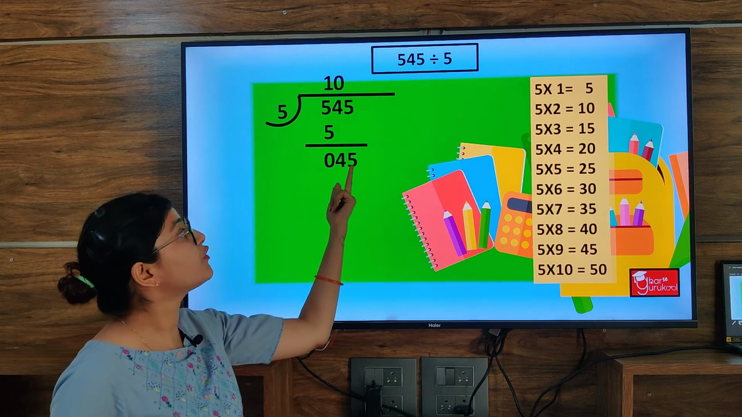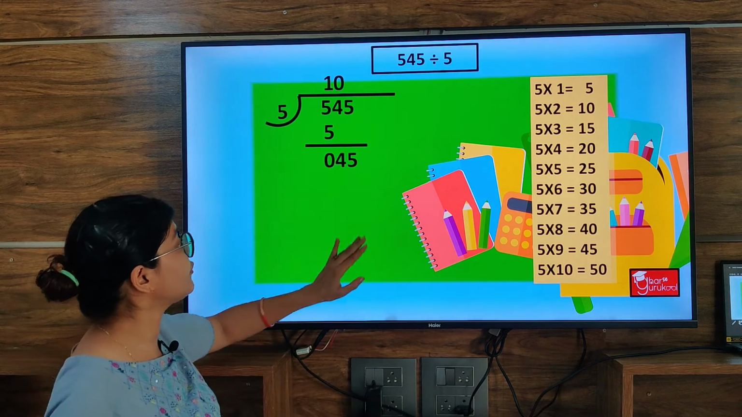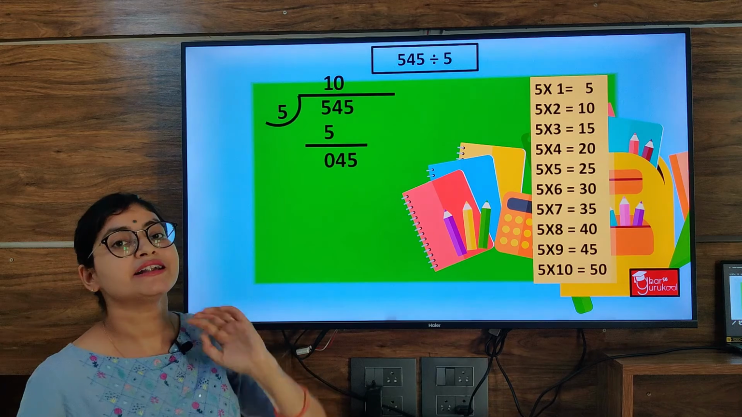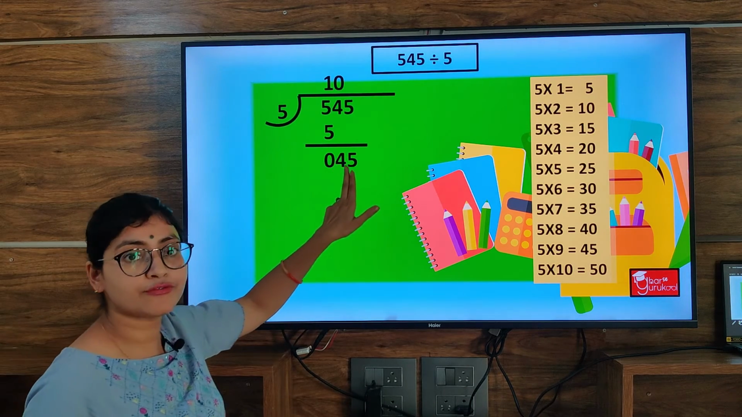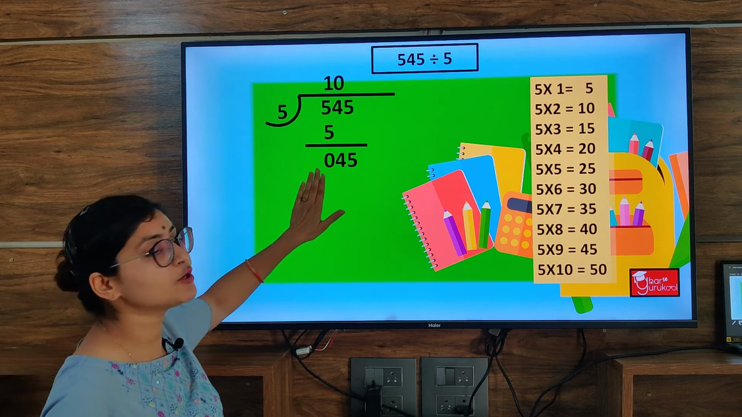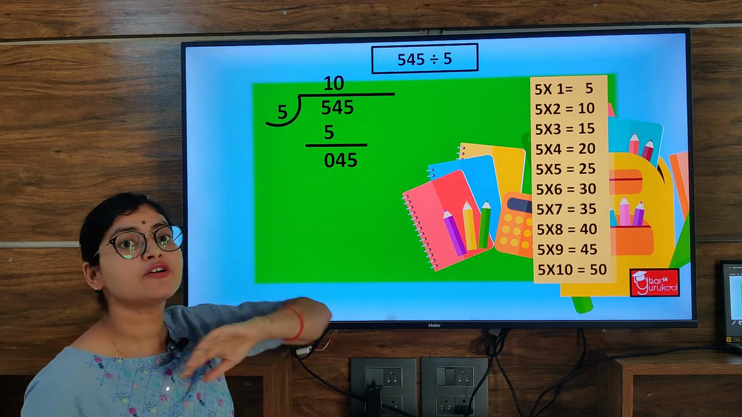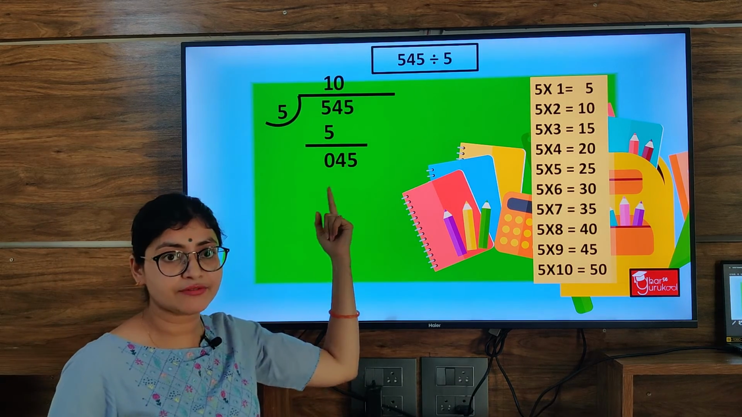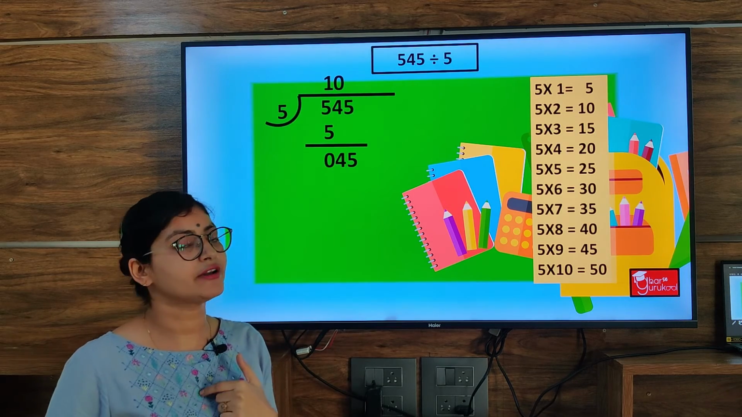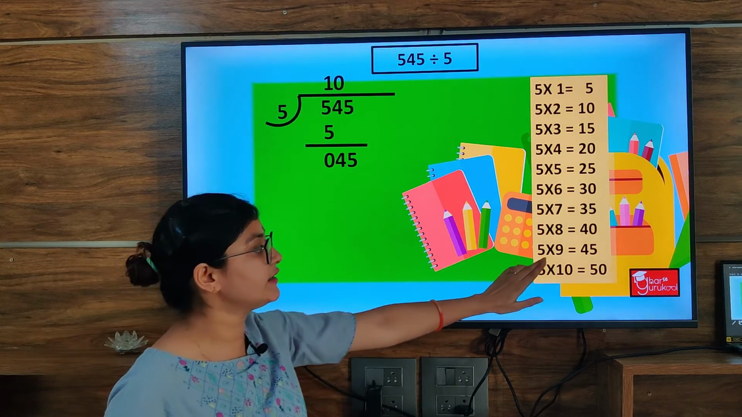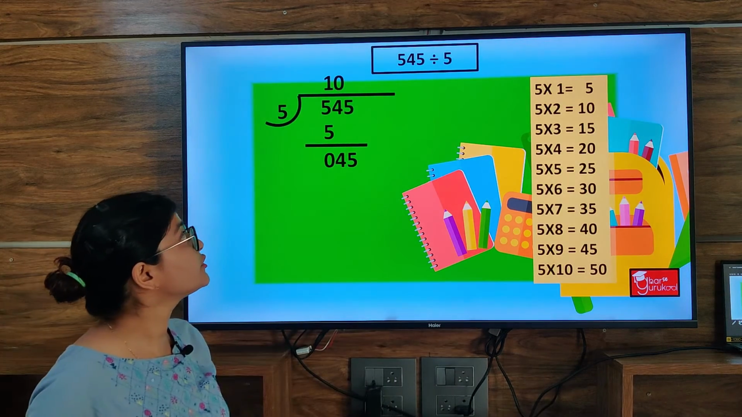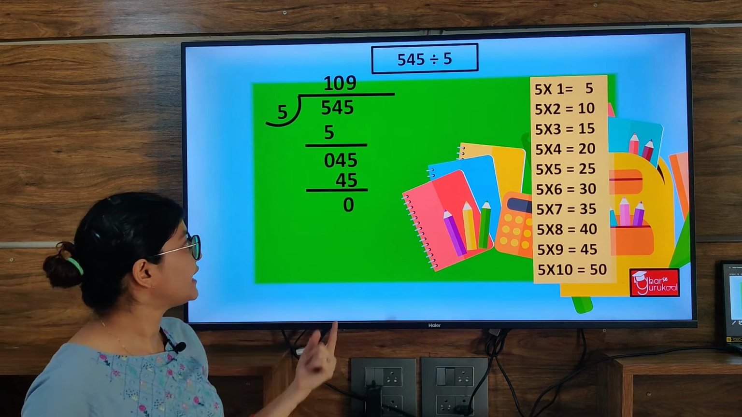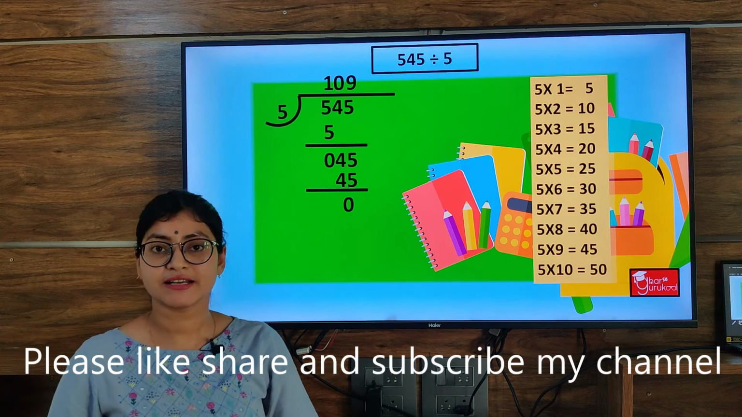Now we will compare this 45. Okay, why am I saying it 45? Because if we have a 0 before a number, that 0 has no value. 0 4 5 means 45. This 0 has no value. So the number is 45 only. Now we have to read the table of 5 till the time 45 or any number nearest to 45 comes in the table. So as we can see here, 5 9s are 45. So this will go 9 times. 5 9s are 45. Right? And 45 minus 45 is 0.